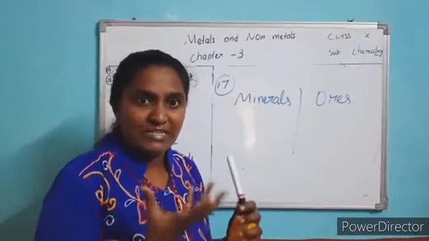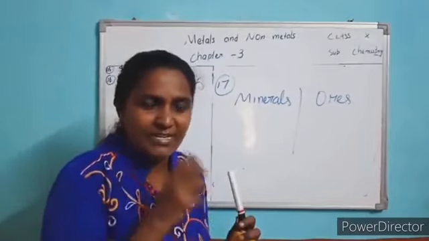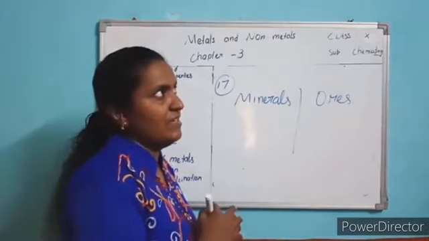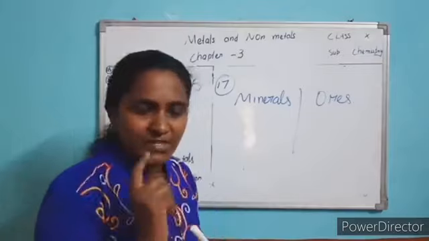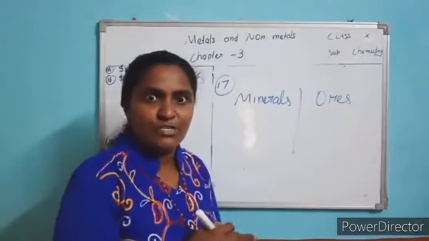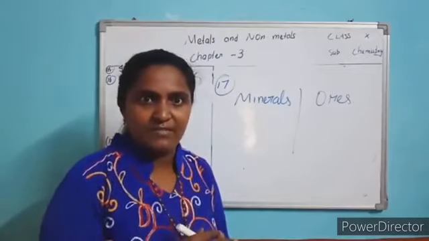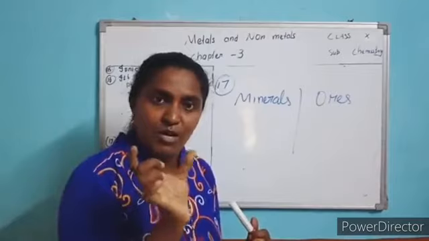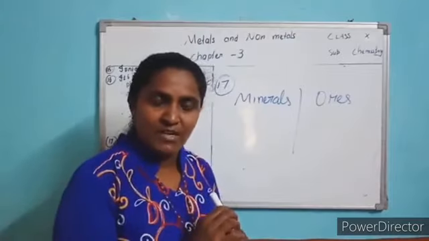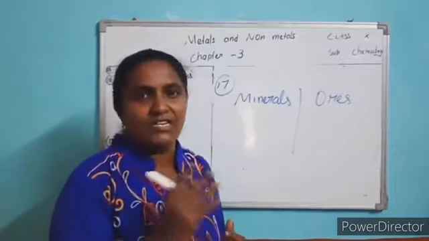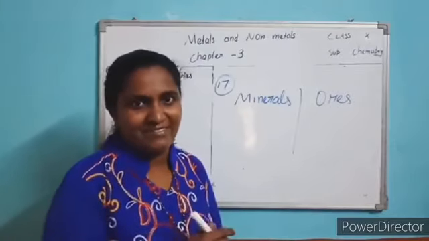What is ore? It is a compound in which a particular metal is present. For example, the ore of aluminium is bauxite. Fluorspar also has aluminium present in it, but fluorspar is not an ore. Bauxite is an ore because we get aluminium from bauxite, not from the other minerals.